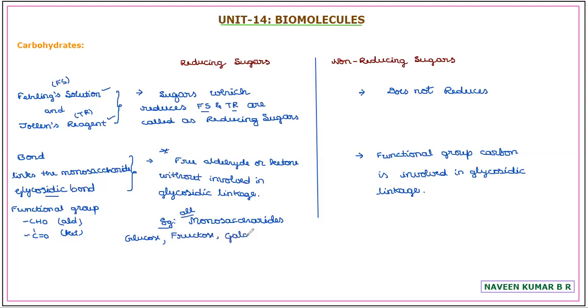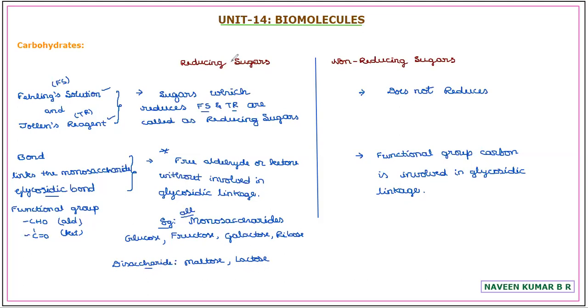And in the disaccharides, the important examples we discussed are lactose, maltose, and sucrose. Among those, it is maltose and lactose you can take. Under disaccharides, the examples of reducing sugar you can consider are maltose and lactose.